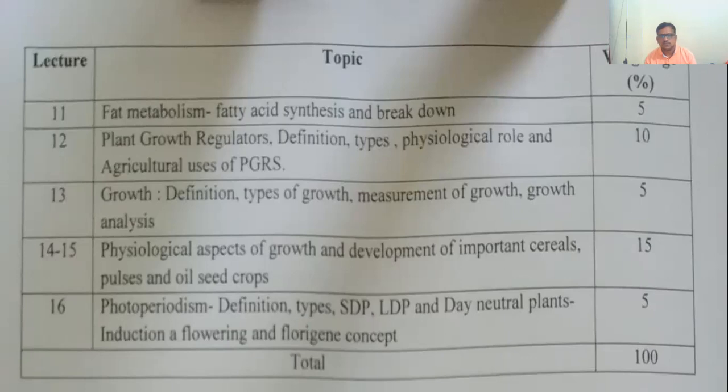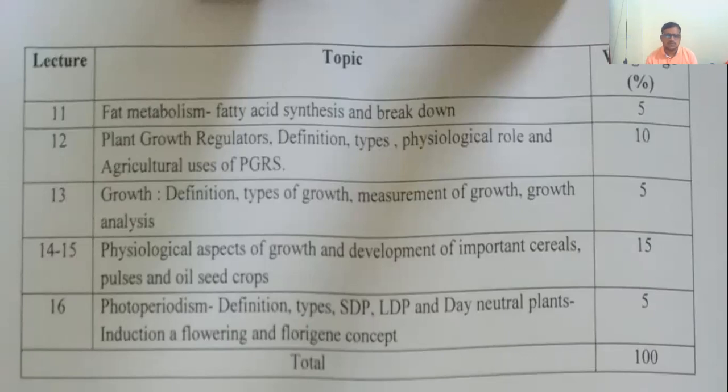In the third column, weightage is given. From that weightage, you are able to understand which topic is important and which topic has good weightage, so that you get some direction while preparing for your final theory examinations.